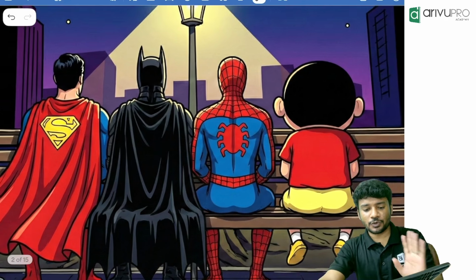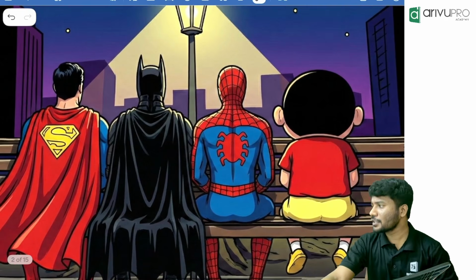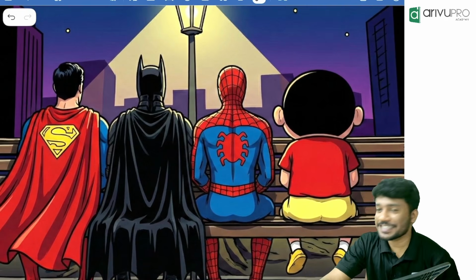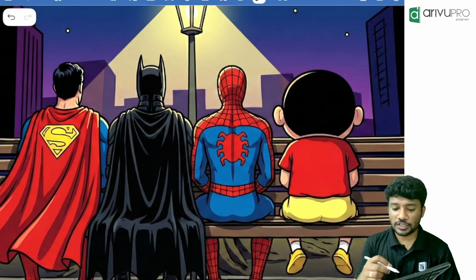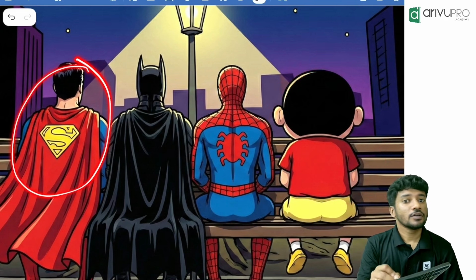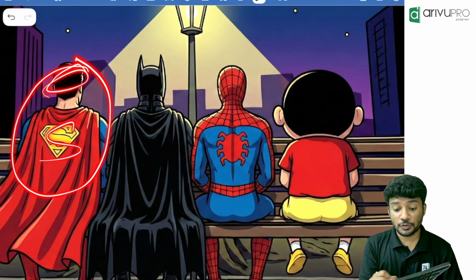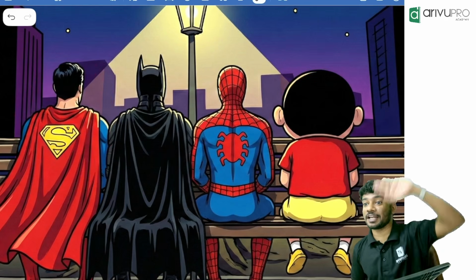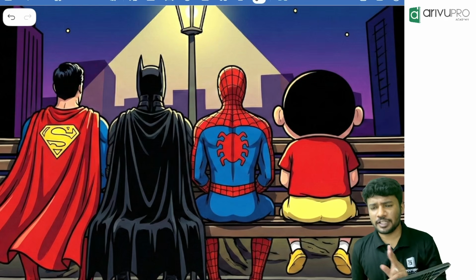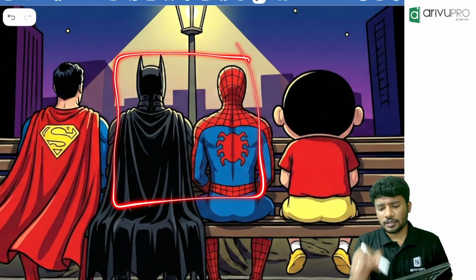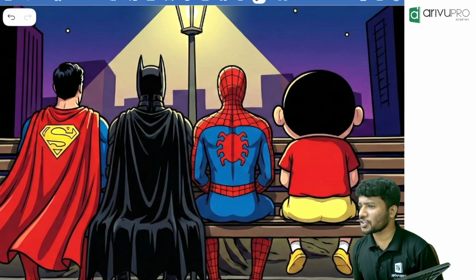Now, people, first question. Who is sitting at the right end of the bench? Shinchan. Who is sitting at the left end of the bench? Superman. Now, people, there are only 4 people in total. So in the middle, who are sitting? Batman and Spider-Man are sitting in the middle.